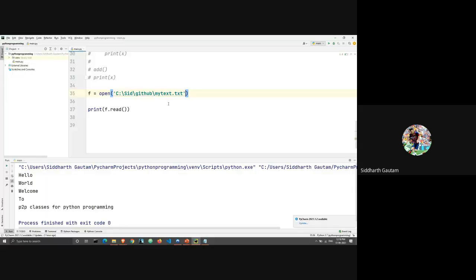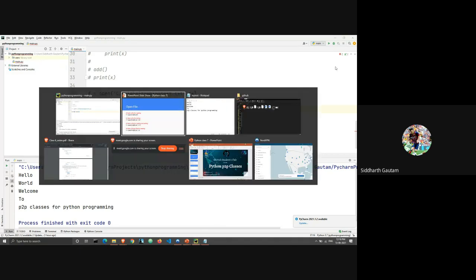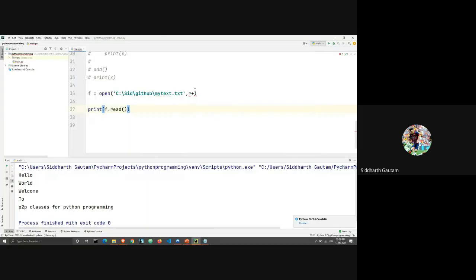If we write here comma r plus, now we can read the file, and we can also write to the file. It's giving me an error. All right, I have to enter this here. So now I can read the file, and I can also write to the file.